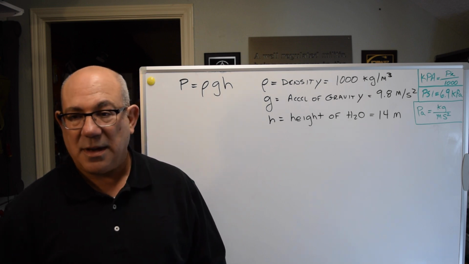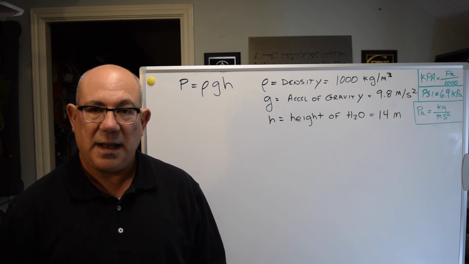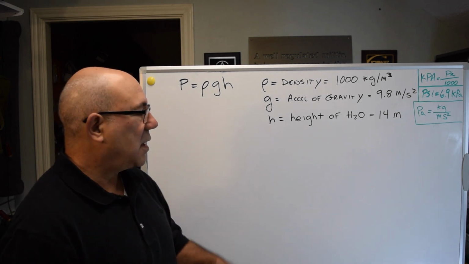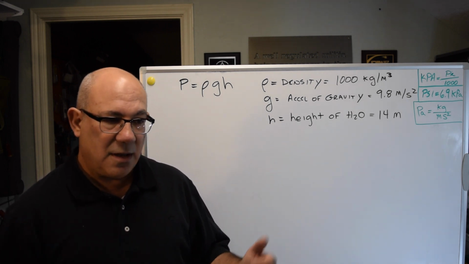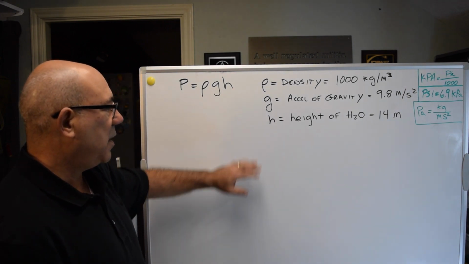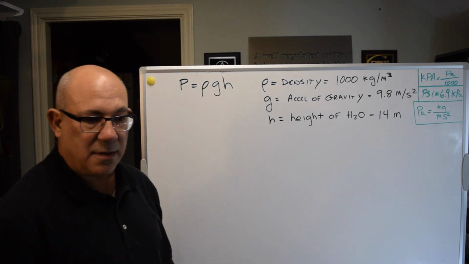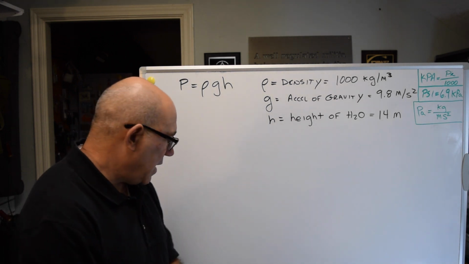But the question that comes out, people said, well, how much pressure did the water exert on the tank? And so what we're going to do is we're going to calculate that. And you can see it's not really a very complicated equation. We just have to multiply three things together and come out with the solution. And so we'll do that now.